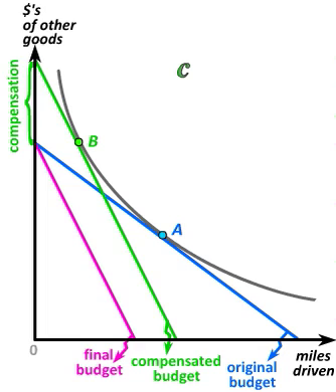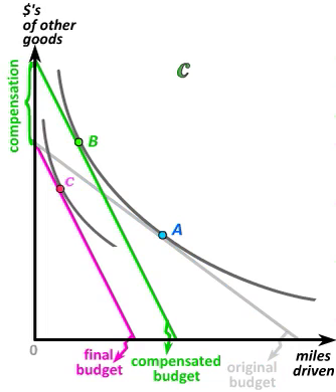When all is said and done, this consumer will have to switch to a lower indifference curve. She will have to choose one of the magenta bundles on the final budget constraint. But now that we have the compensated green budget and the magenta final budget, we're looking at two parallel budgets, and so we now can isolate a pure income effect for the rest of the change in the behavior.